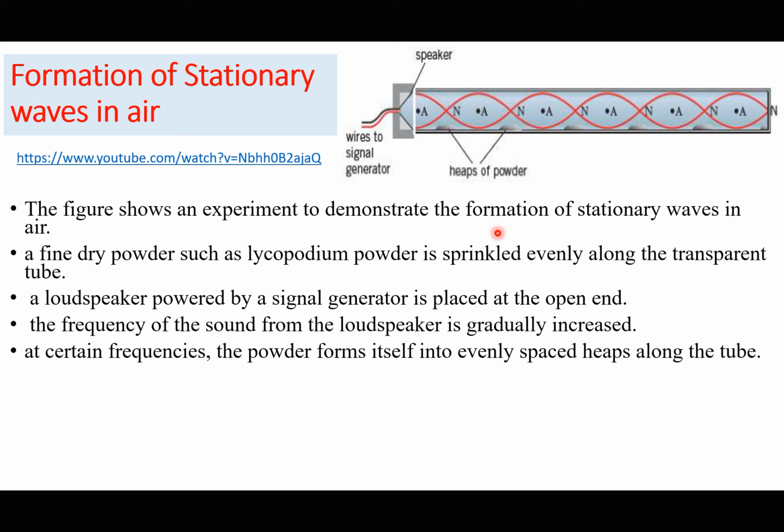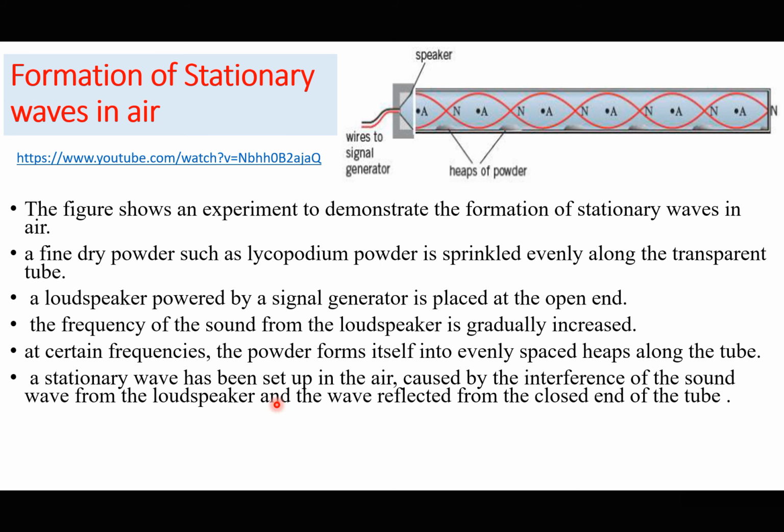So what is really happening? Why do we have equally spaced heaps along the tube? It means a stationary wave has been set up in the air inside the tube. The wave is caused by the interference of the sound wave coming from the loudspeaker and the wave reflected from the closed end of the tube.